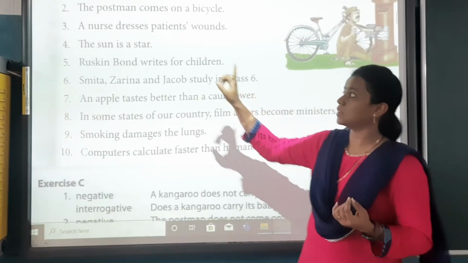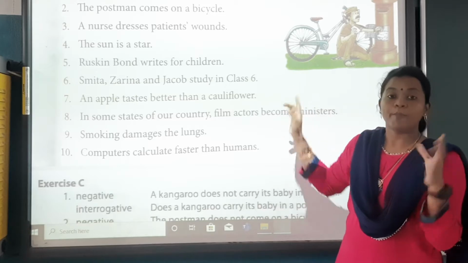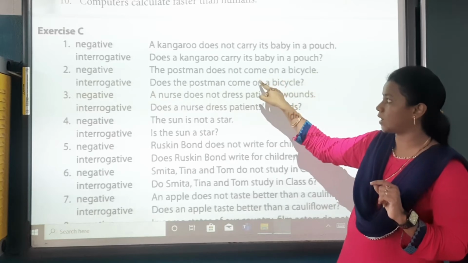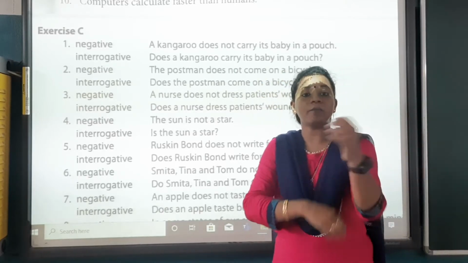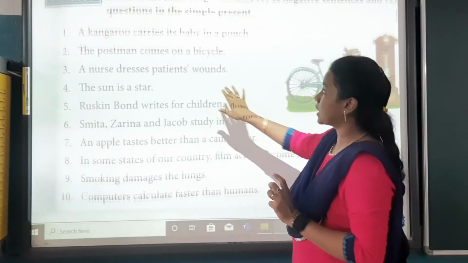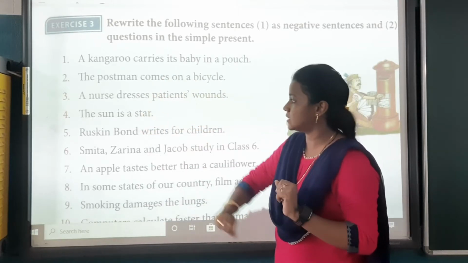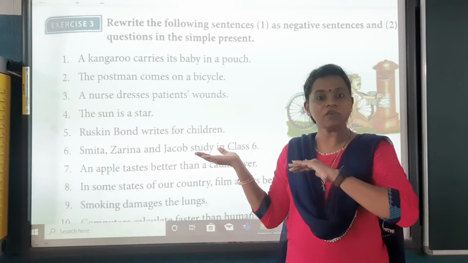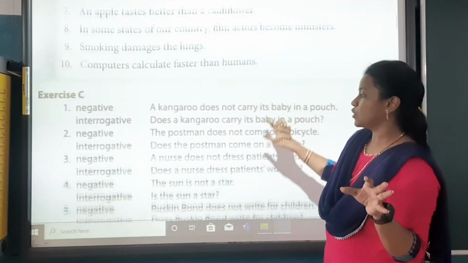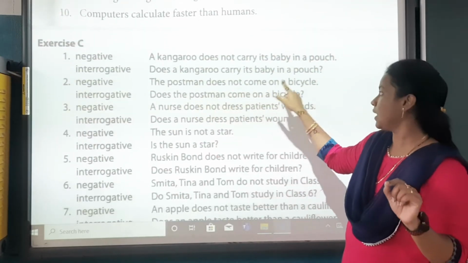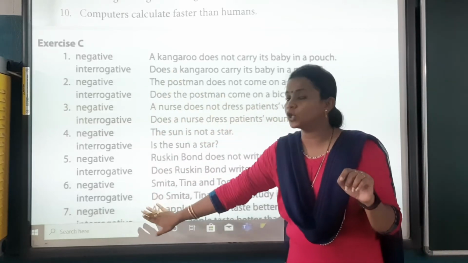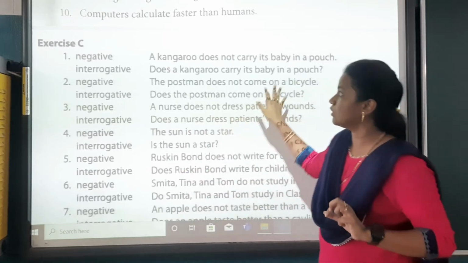In the same way, the second one, the postman comes on a bicycle. The postman does not come on a bicycle, that comes will become come. See, now whenever we are making the sentence into negative and question form, so अगर question में comes है, carries है, या dresses है, या rides है, so that all will be converted into the base form of the verb. So what is it? The postman does not come on a bicycle. Does the postman come on a bicycle?